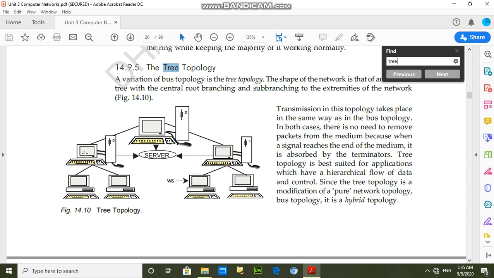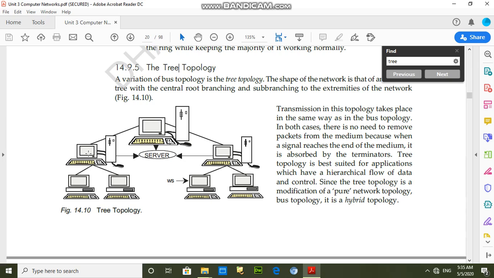So here you are seeing this computer is the server for these two computers, and this computer is a client for this computer. Means this computer is working in two types. In some cases it is working like a client, and in some cases it is working like a server.